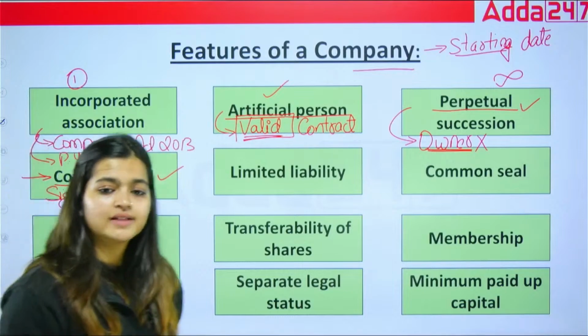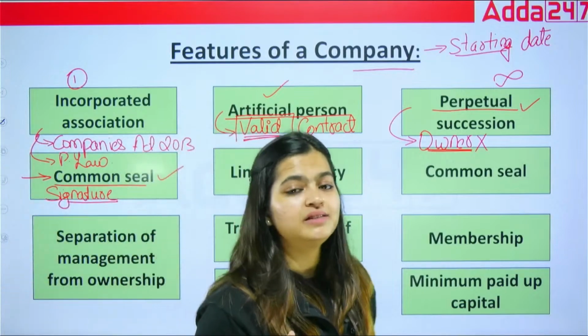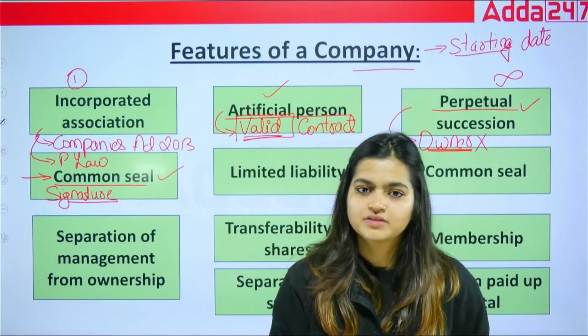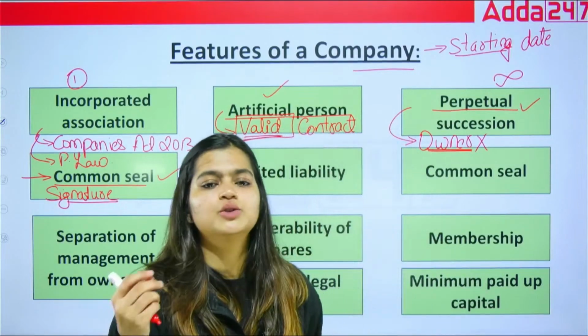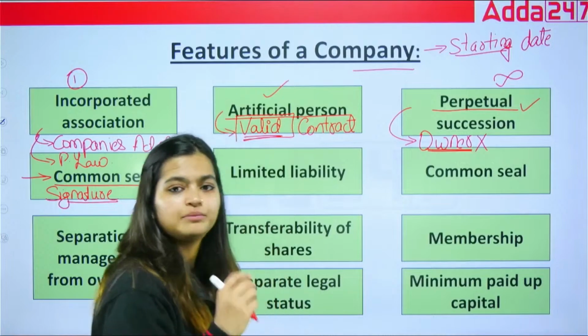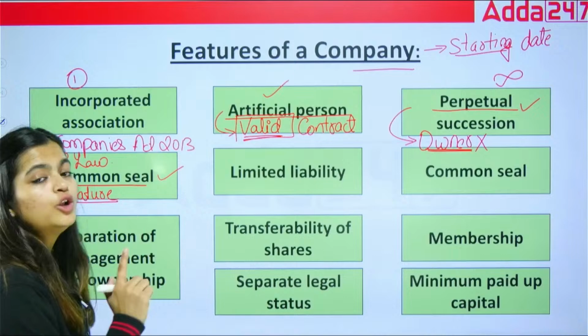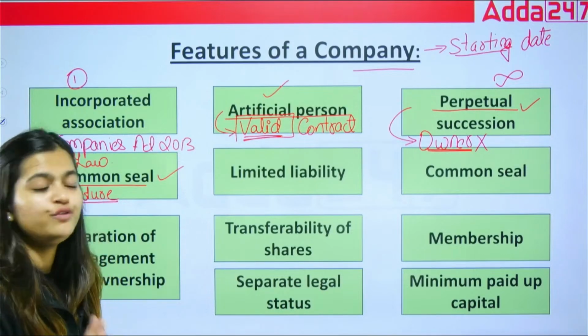But nowadays using the seal is not at all compulsory as per the Companies Amendment Act 2015. Okay? Directors can also do the signatures. Apart from that, the board of directors can also do the signature on behalf of the company. That will also be a valid contract on behalf of the company.